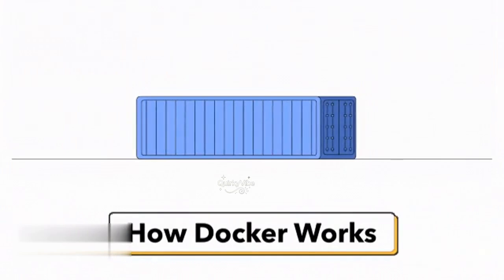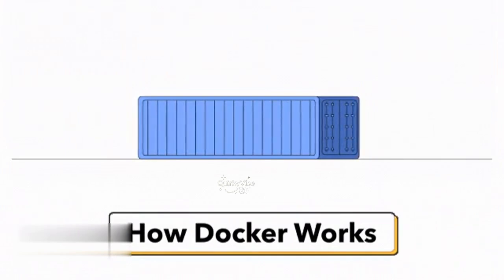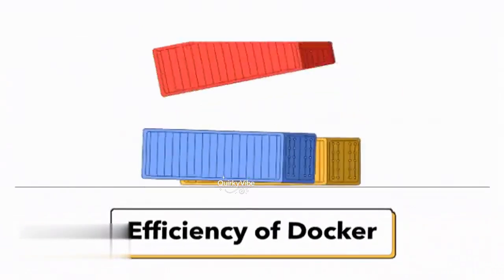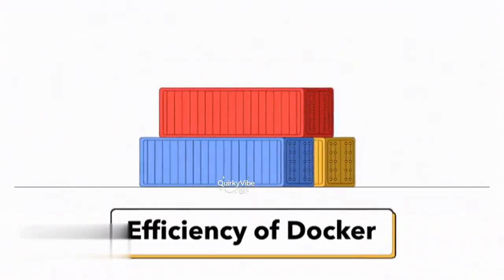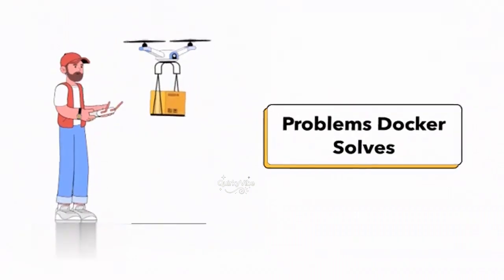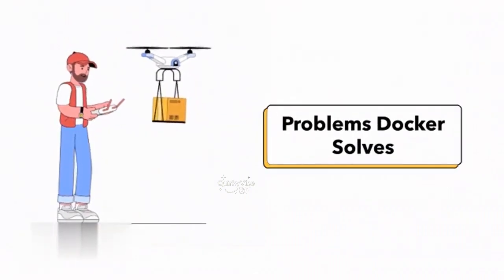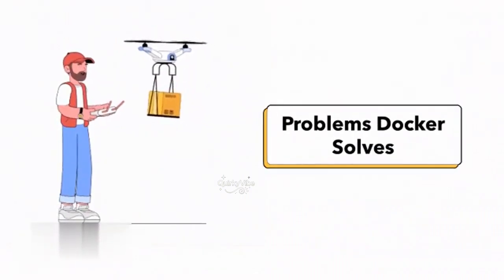At its core, Docker packages applications and their dependencies into containers. These containers can run consistently on any system, whether it's your laptop, a server, or the cloud. Docker uses the host operating system's kernel but isolates the application processes. This ensures efficiency and minimizes overhead compared to virtual machines.